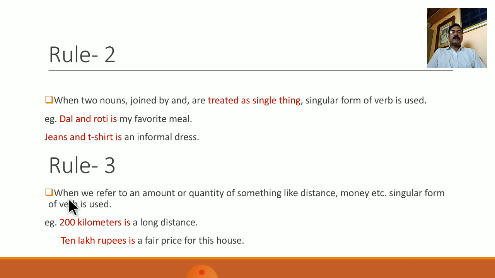Third rule is when we refer to an amount or quantity of something like distance, money, etc., singular form of verb is used. For example, 2 kilometers is a long distance. So, though 2 kilometers seems to be plural, we are talking about distance, so singular form of verb is used. 10 lakh rupees is a fair price for this house. So here we are talking about an amount, and therefore singular form of verb is used.